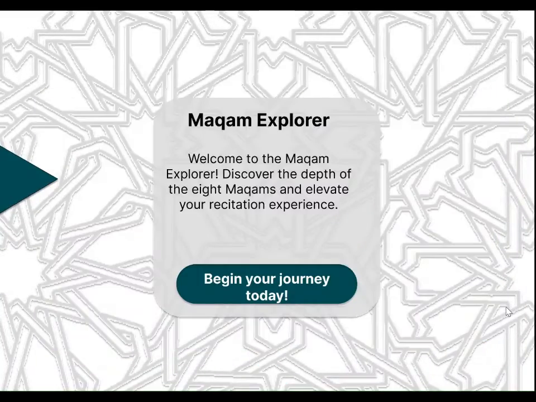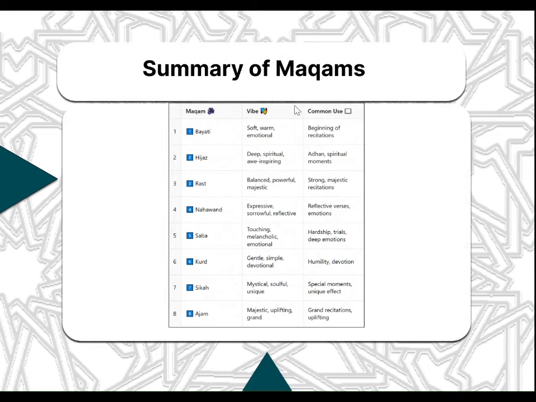Now I'm exploring the Maqam Explorer on the desktop version. Upon entering, I see the welcome message: "Welcome to Maqam Explorer. Discover the depth of the 8 Maqams and elevate your recitation experience." Below, there's a Begin Your Journey Today button, which I click. This takes me to a summary of the 8 Maqams, where I can see each Maqam's name, the overall vibe, its common use in recitation.